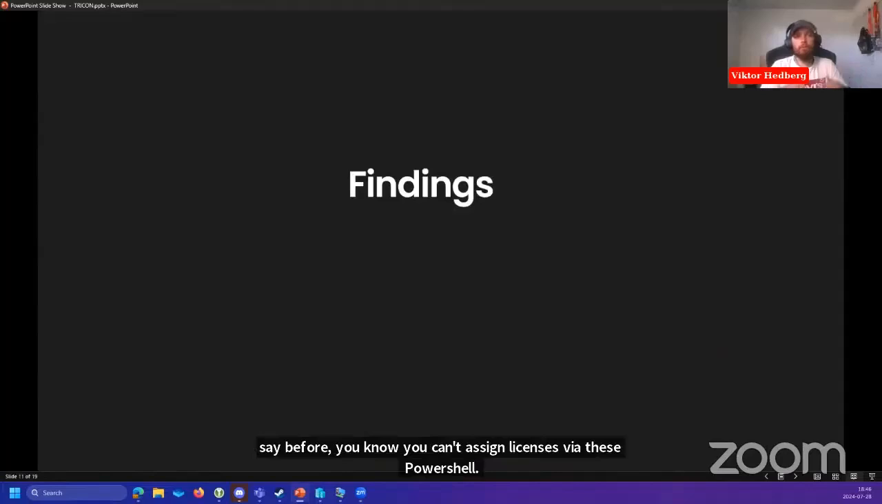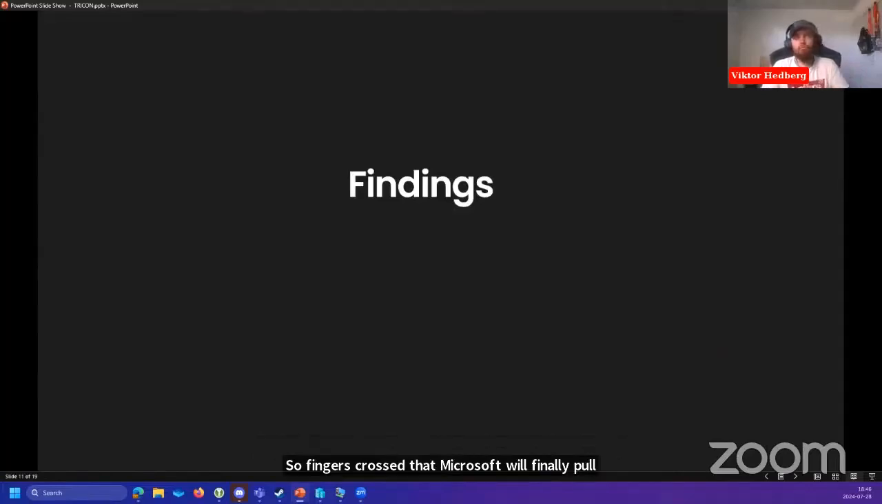So fingers crossed that Microsoft will finally pull the plug. However, I'm an adamant doubter of Microsoft's timeline in this case, given that they've postponed it so many times, and the fact that the Microsoft Graph PowerShell modules are nowhere near as complete. We'll see what happens, but fingers crossed that they'll be able to pull the plug in a reasonable amount of time.